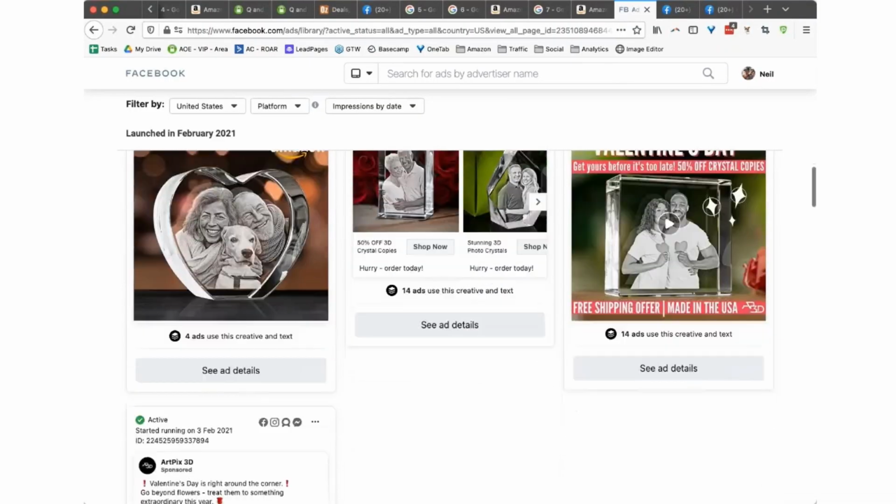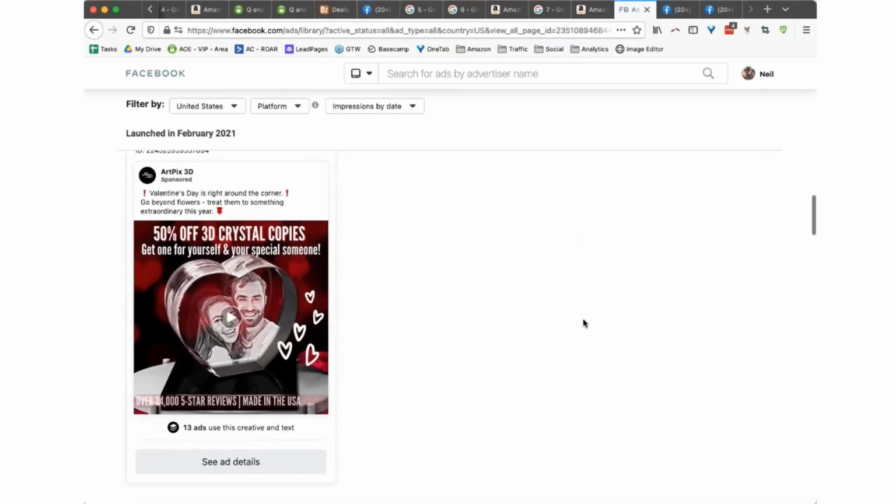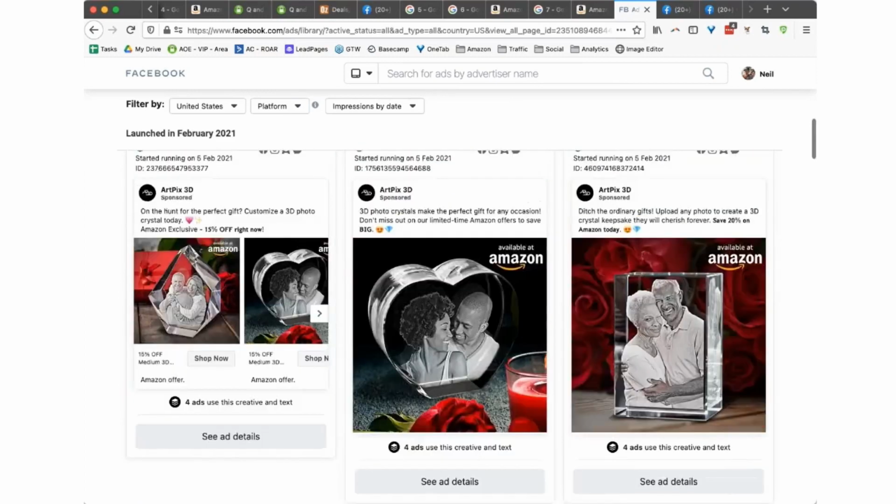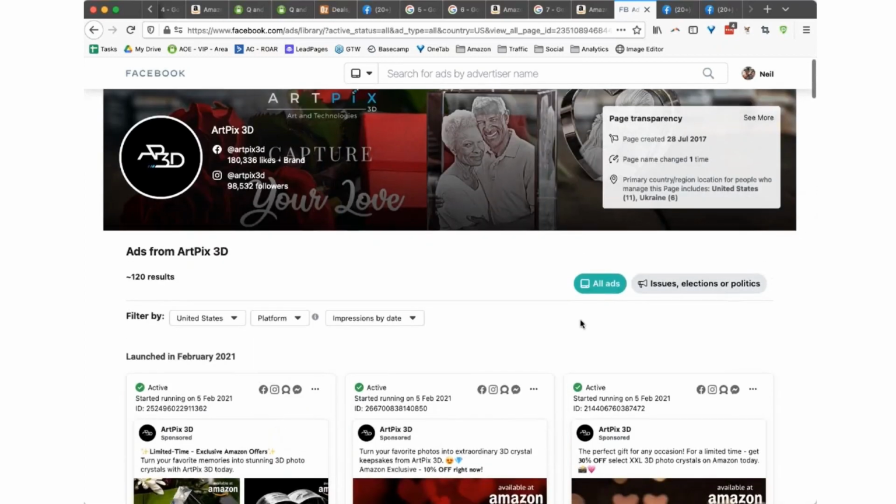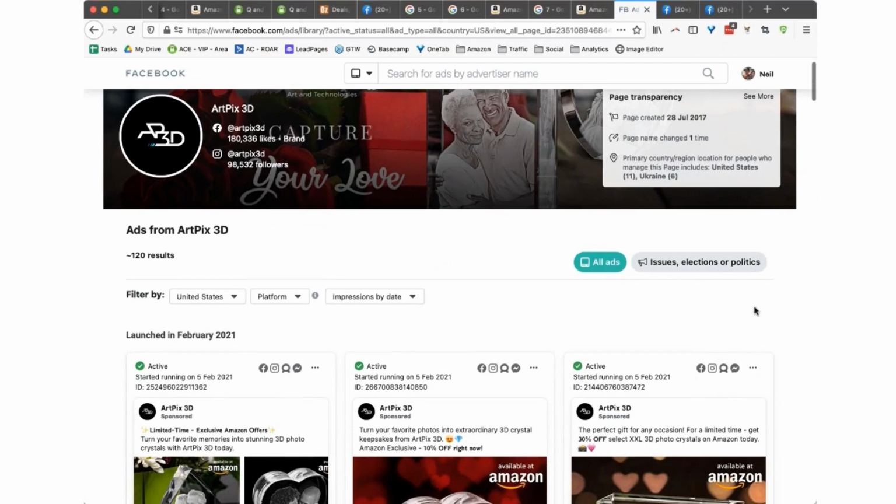Okay, so if I was looking to sell a product in Australia and I wanted to get some ideas about how to advertise that product on Facebook, that is what I would do. The worst thing in the world is starting with a blank canvas. It's very, very difficult to do that. But if you can get some ideas and you can see that they've been running them for a little while, that's a cool thing to do.